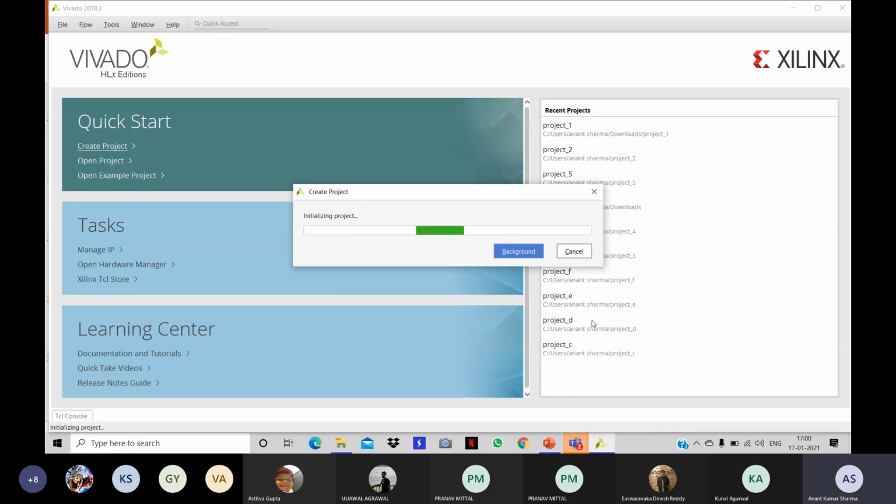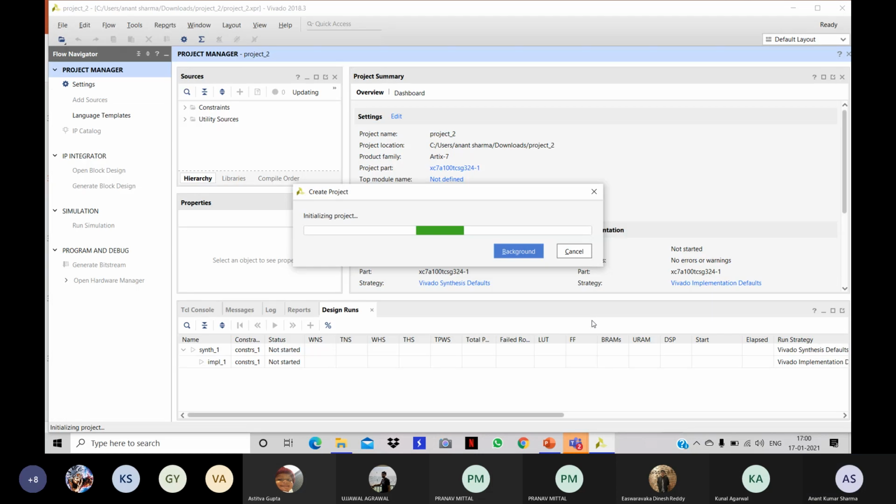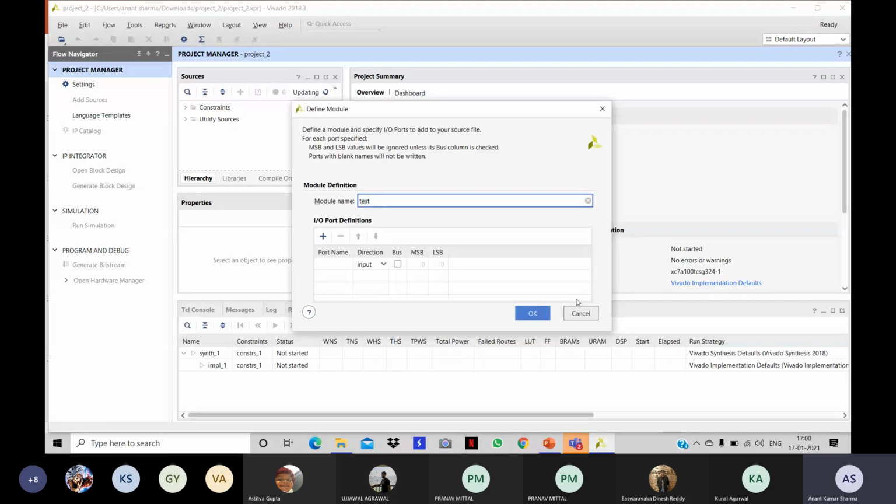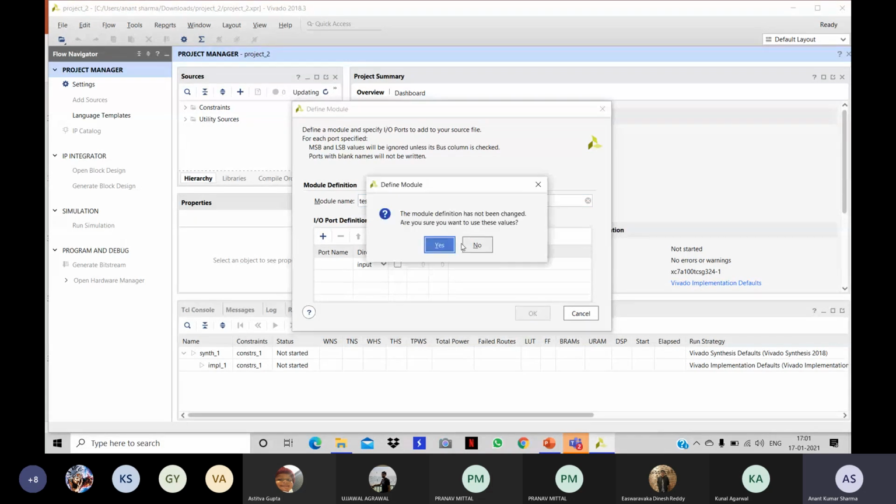It will take some time. Yes, this is the main window of your Vivado software. It's quite big in size, because this is the tab where you will give the name of your module. Let it be just test.